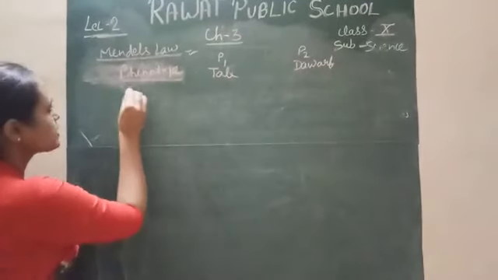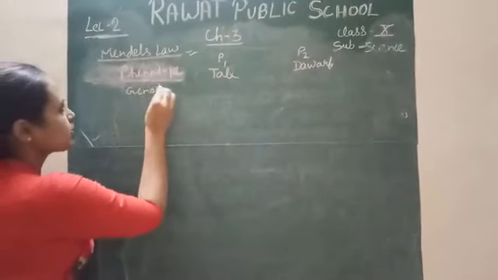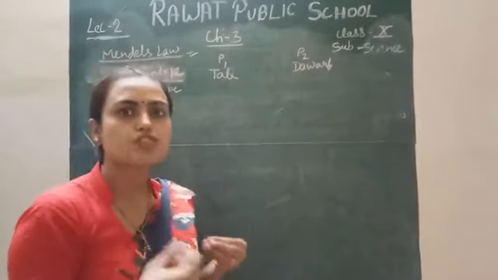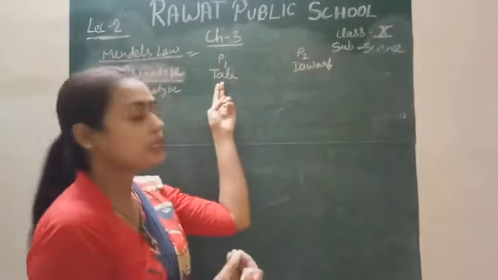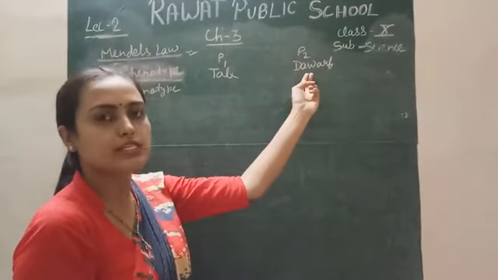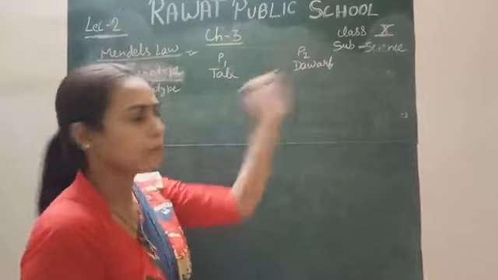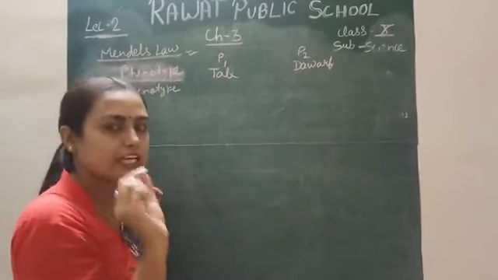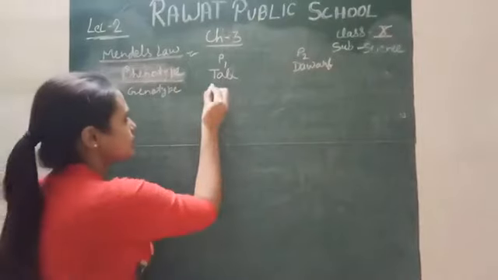Okay. Next is the genotype. What is the genotype of the parent? Genotype means genetically how the genes are present for the tall plant and how the genes are present for the dwarf plant. For the tall plant, I will give the alphabet capital T.